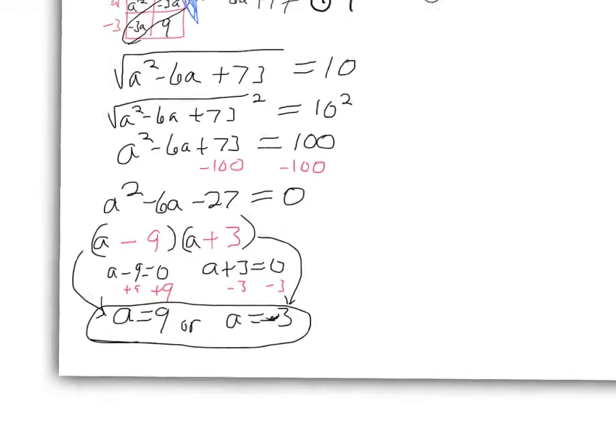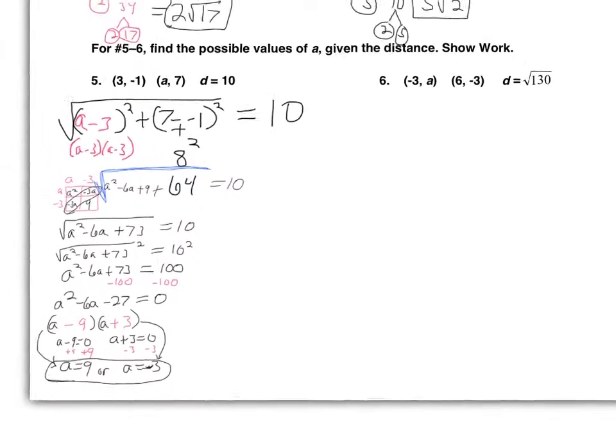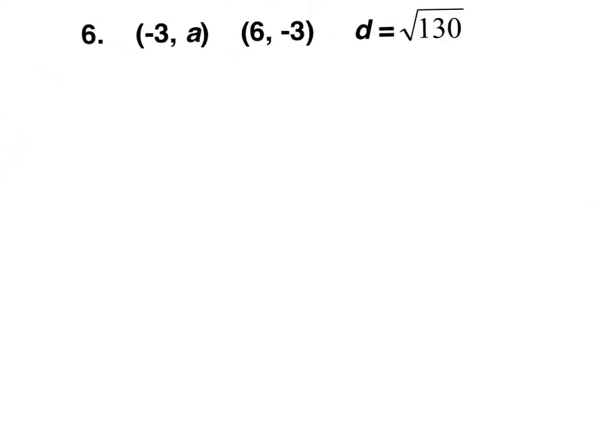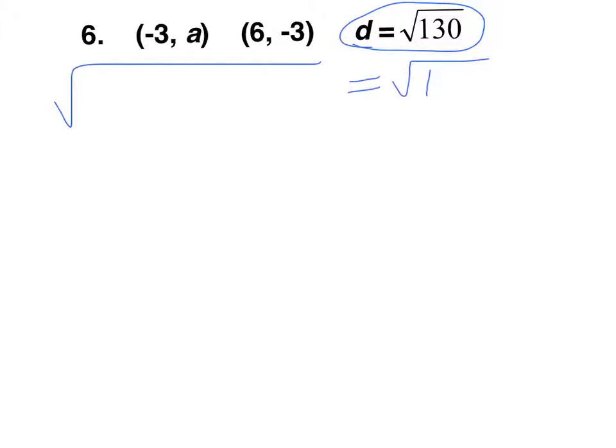All right, let's do another one. If you were confused by that first one, I think this one will make more sense just because we're doing another. All right, so again, they're giving us the distance. So this distance that we're going to set up equals square root 130. This one's already in a radical. So let's set up x minus x. I think it's easier if we do 6 minus negative 3. You could do it the other way around, but I think it's easier to start there.